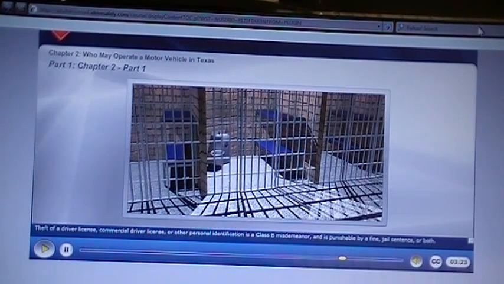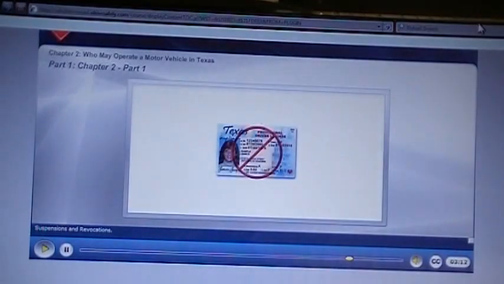Theft of a driver license, commercial driver license, or other personal identification is a Class B misdemeanor and is punishable by a fine, jail sentence, or both. Suspensions and revocations. Once again, operating a motor vehicle is a privilege, not a right. If this privilege is abused, your driver license may be suspended or revoked.